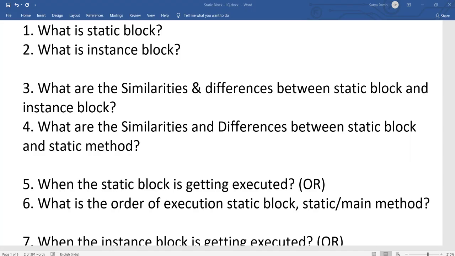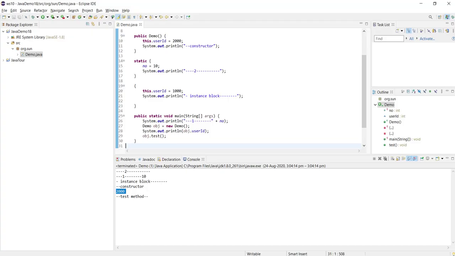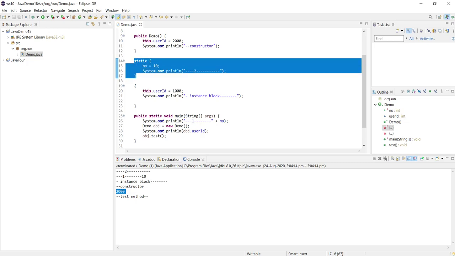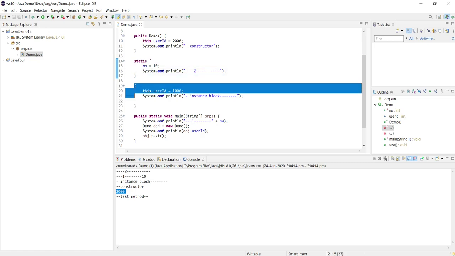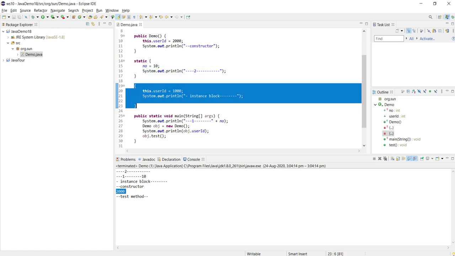Let me go to the questions and see. So we have seen what a static block is and what an instance block is. These are the blocks to initialize the static variables and instance variables. And these blocks will be called by the Java virtual machine. We don't have any option to call these blocks. Let's say this is a static block I have created, but I don't have any option to explicitly invoke this block. Even for the instance block, I don't have any explicit invocation. This is implicit invocation by the Java virtual machine.